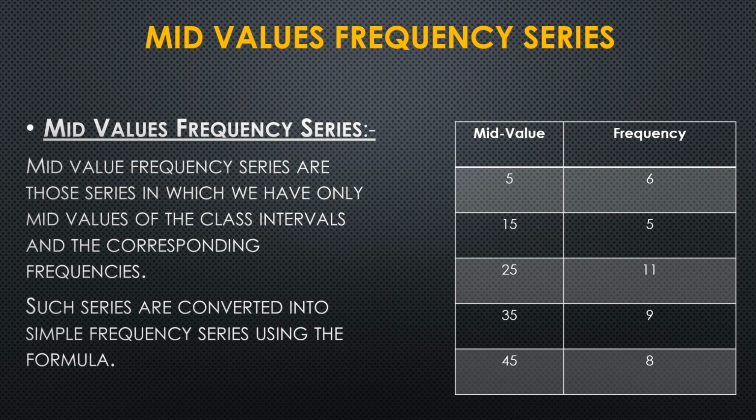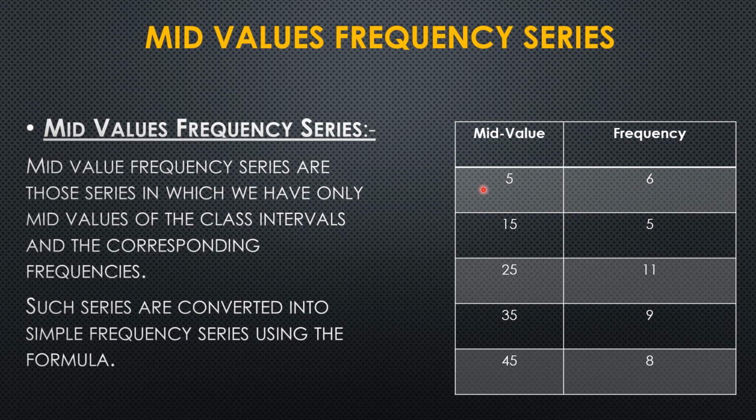Coming to the last type of frequency distribution, that is the mid-value frequency series. Mid-value frequency series are those series in which we have only the mid-values of the class intervals and the corresponding frequencies. Such series are converted into simple frequency series using a formula. Here we will not have the class intervals, we will have just the mid value of the class interval.